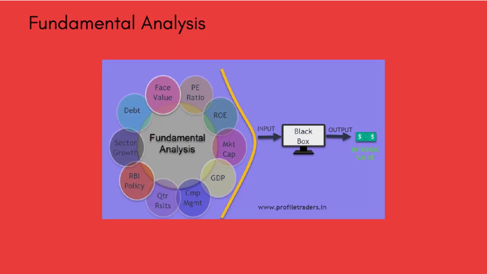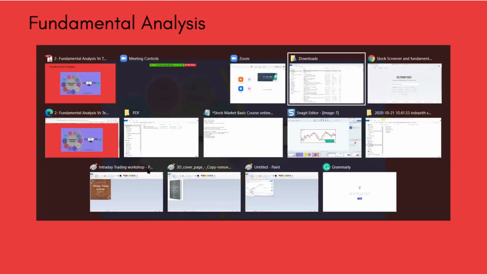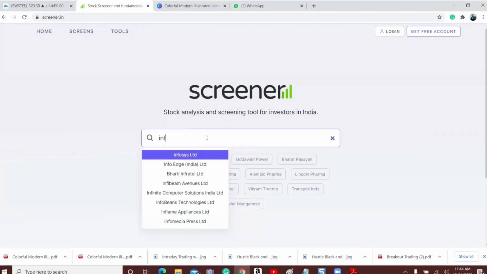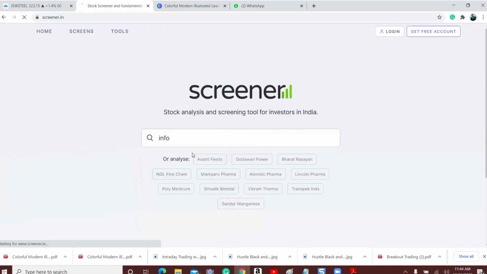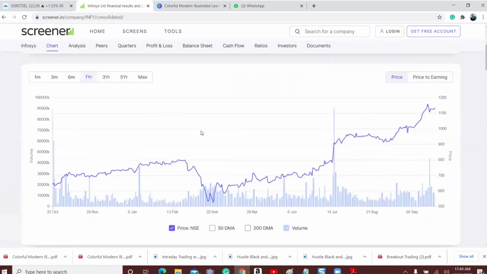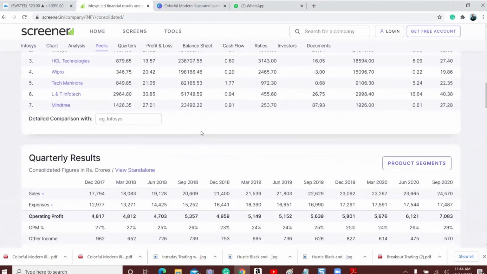Basically, Screener is a good website to get all the information about fundamental analysis. So I will show you the Screener. Basically, this is a website. Screener.in is useful to collect all the fundamental information about Indian listed companies. For example, if I type Infosys here, it gives all the fundamental related information about Infosys. For example, market cap, current market price, high, low, stock P/E ratio, book value. It gives everything. So in this way, you can analyze.